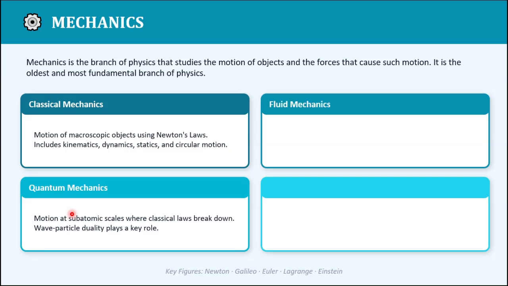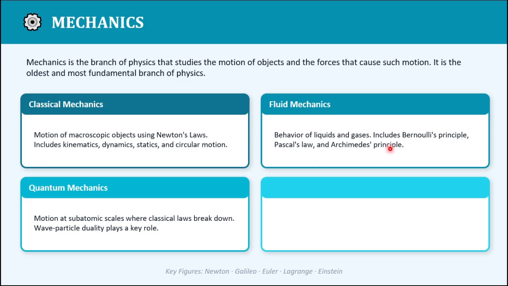Then we have fluid mechanics. In fluid mechanics, we study the behavior of fluids, that is, liquids and gases. Bernoulli's principle is one of the most famous topics that we'll be studying later. Also, we study Pascal's law and Archimedes' principle.